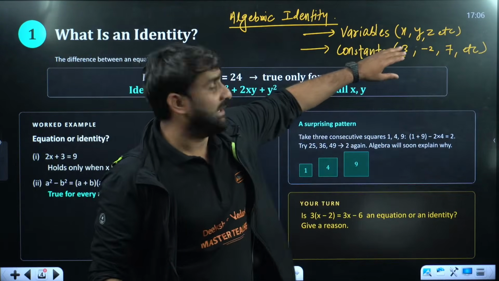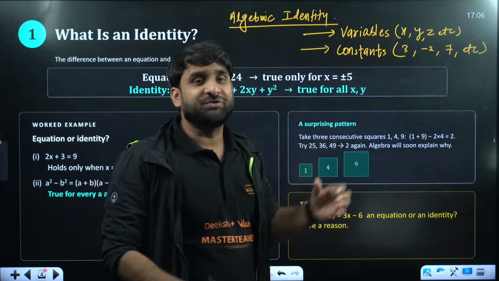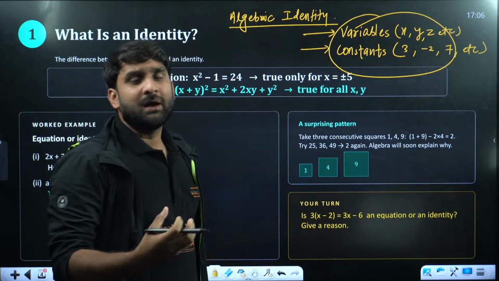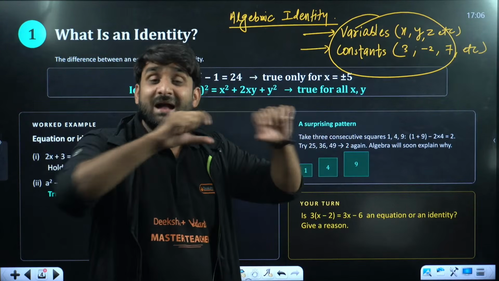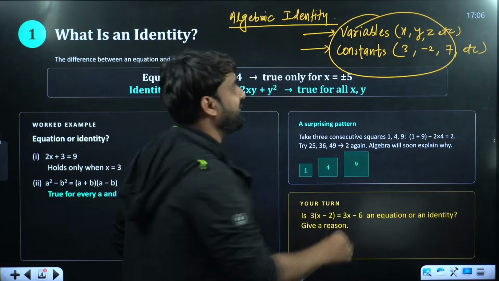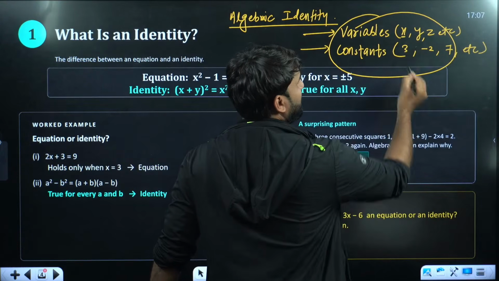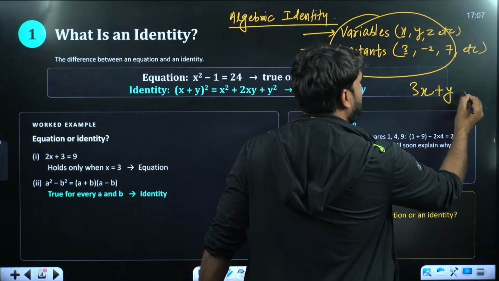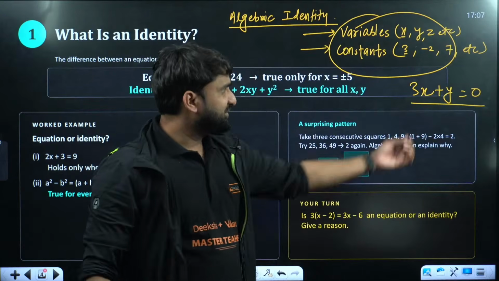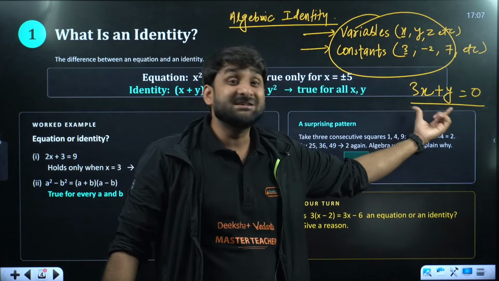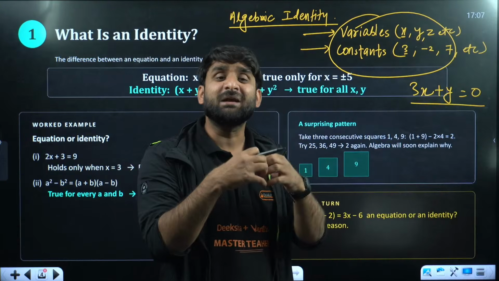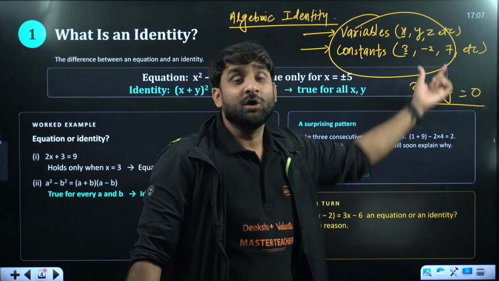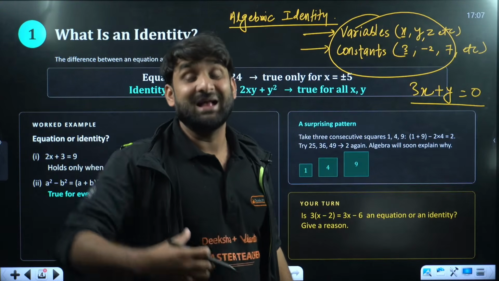But when we combine variable and constant in systematic order, the combination of both will give you a systematic format, and that systematic format is called algebraic format. For example, if we take variable x and a constant, we can write 3x plus, if we take one more, y, equal to 0. Now this is an equation, and this is also called an algebraic expression. So the systematic arrangement of variable and constant will give you an algebraic expression, algebra.